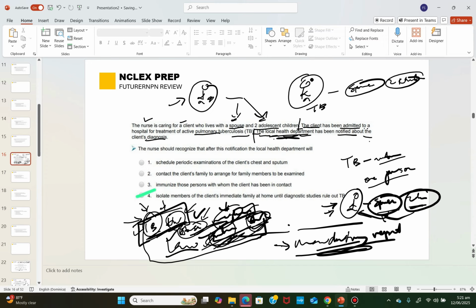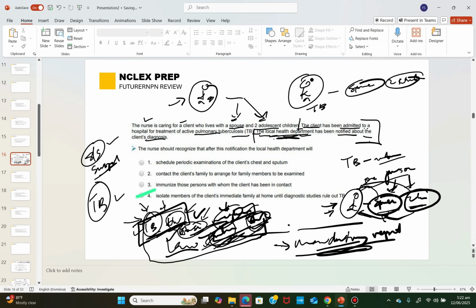And also, before you can isolate a particular person who has been in contact with somebody who has TB, they must show either sign and symptom, or you must suspect based on sign and symptom, or confirmed diagnosis. You must suspect due to the sign and symptom they are showing, or confirmed diagnosis.